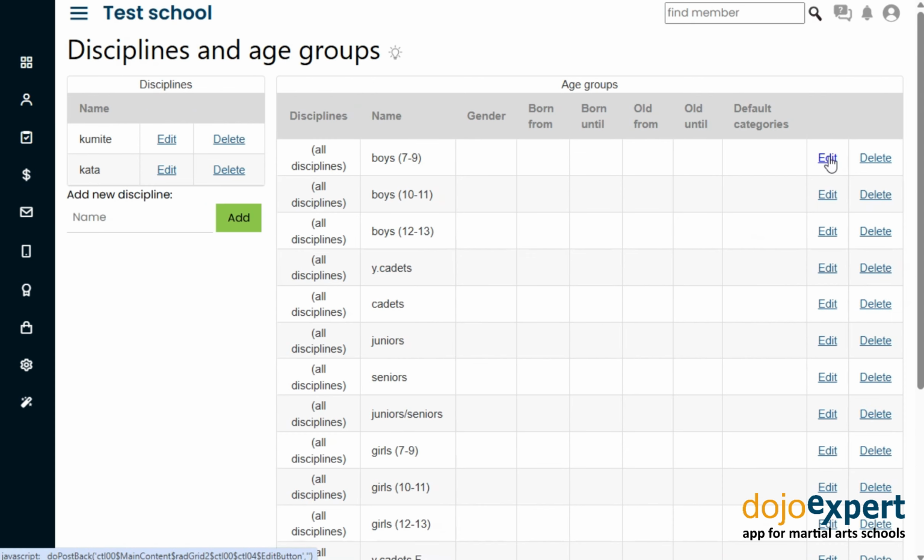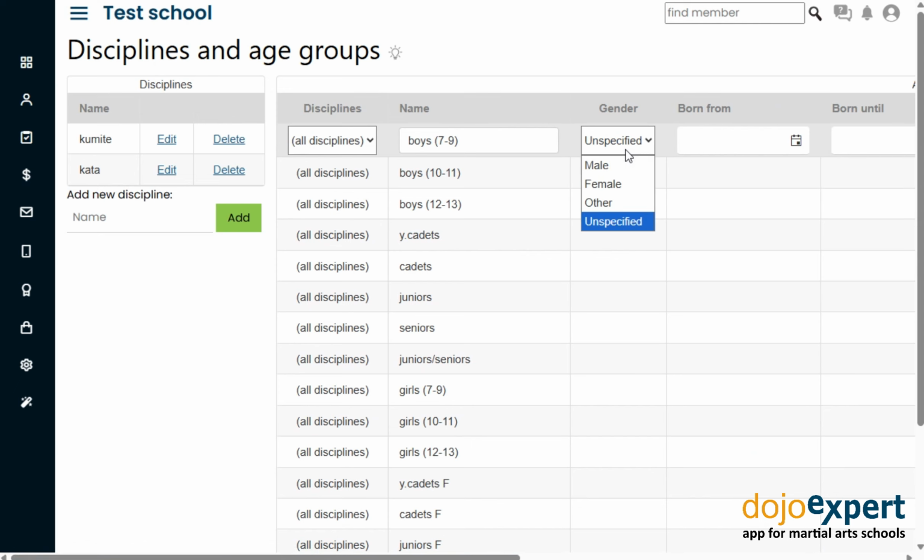Let's see what other possibilities we have in the age groups grid. In addition to the name, we can specify the gender. We can also set the discipline, which by default is not set. This means that now any age group category can be chosen for each discipline. If we define a certain discipline, then that age group will be linked only to that discipline.